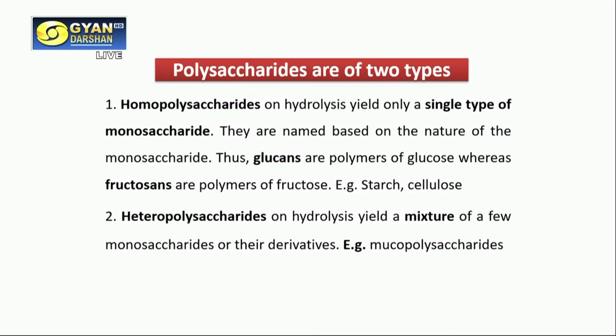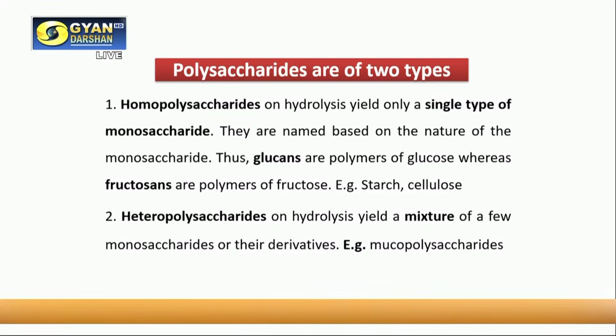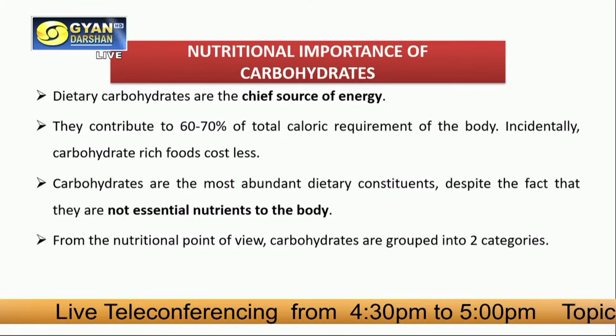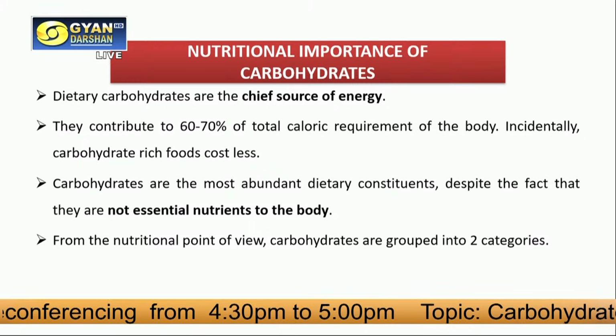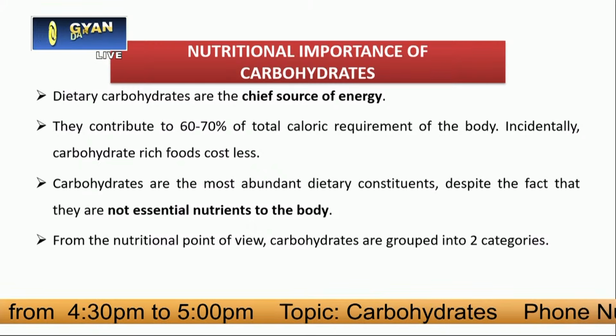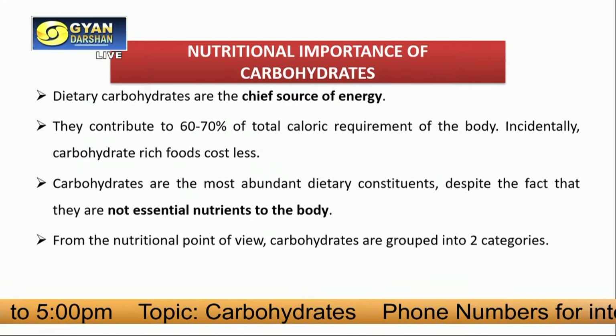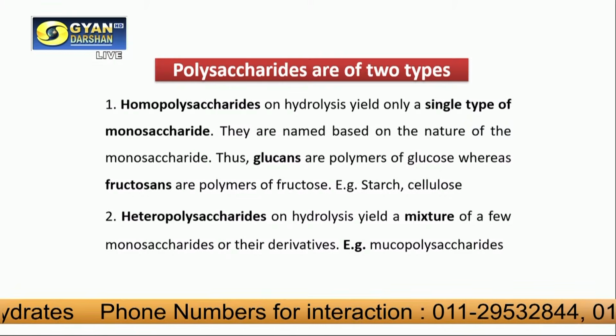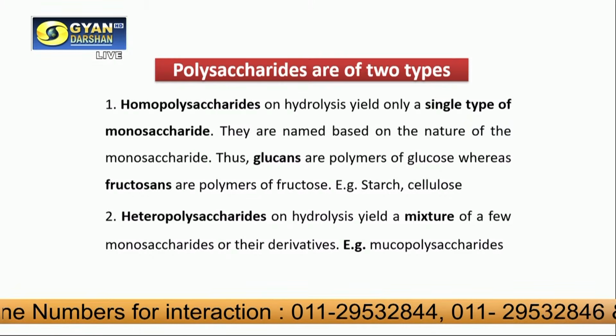Another example is the heteropolysaccharide. When we hydrolyze a heteropolysaccharide, we get different monosaccharides. An example of a heteropolysaccharide is the mucopolysaccharides. And what other kinds of polysaccharides are there?